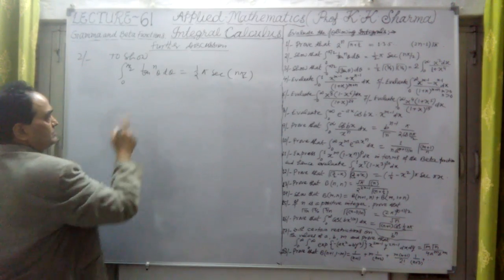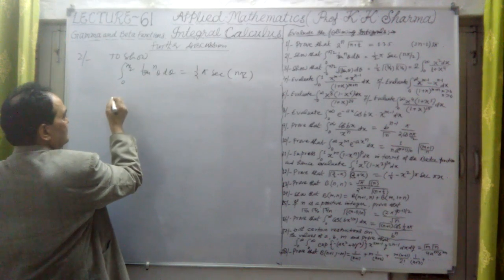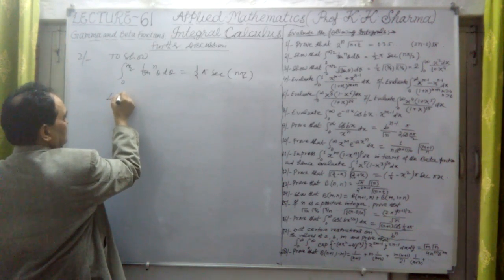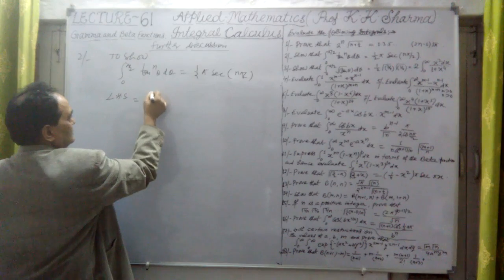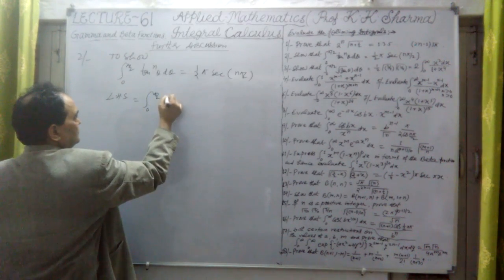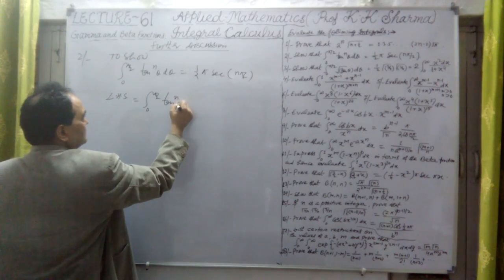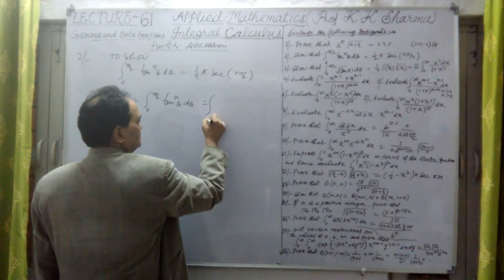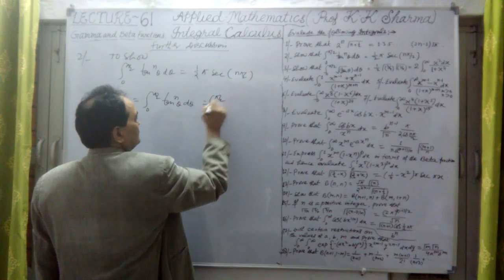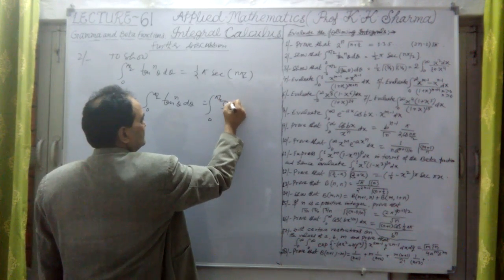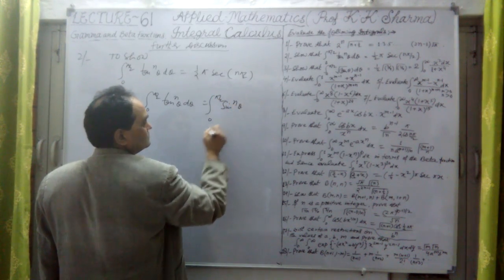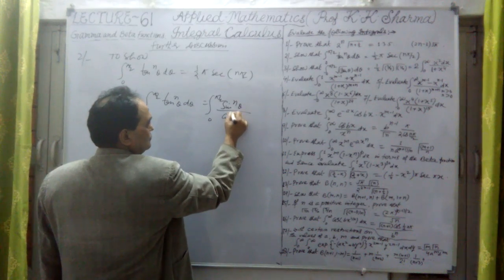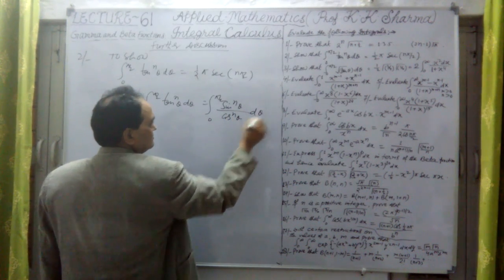So let me take the left hand side, the integral from 0 to pi by 2 of tan^n theta d theta. We can write it as the integral from 0 to pi by 2 of sine n theta upon cos n theta d theta.